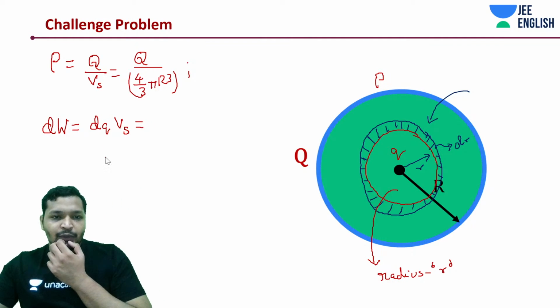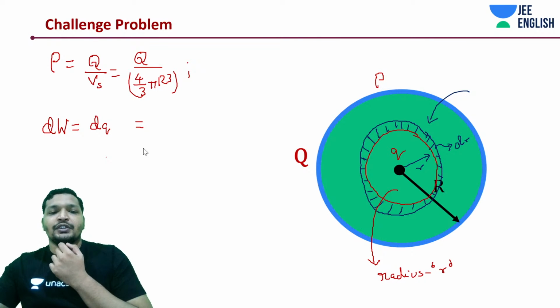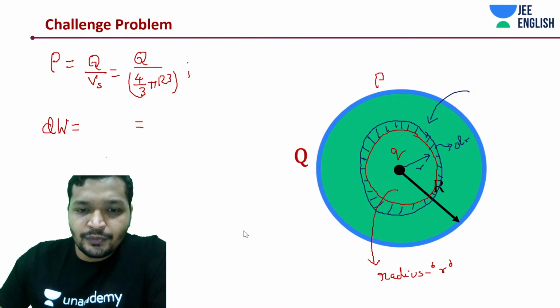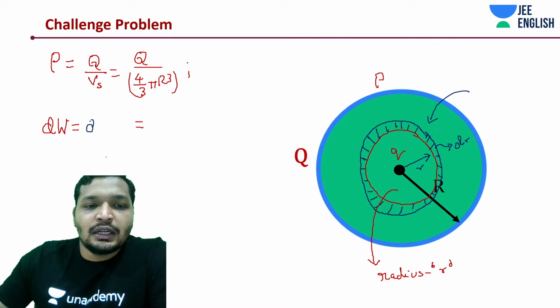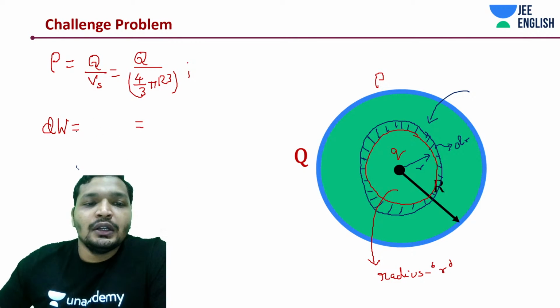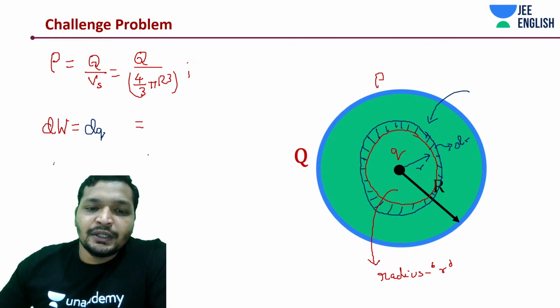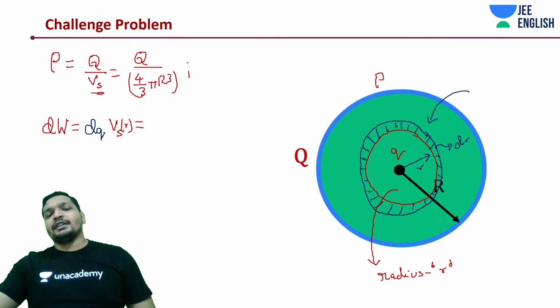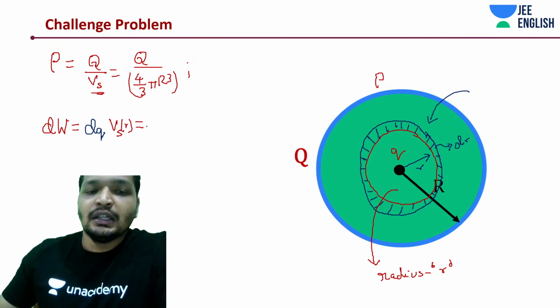Let me give a different color to the dq, so that you understand that dq is nothing but that shell that we got in. So we have a dq and we have that small sphere. This is the small sphere with radius small r. This is a different thing, this Vs is a different thing altogether. This has a capital radius R.